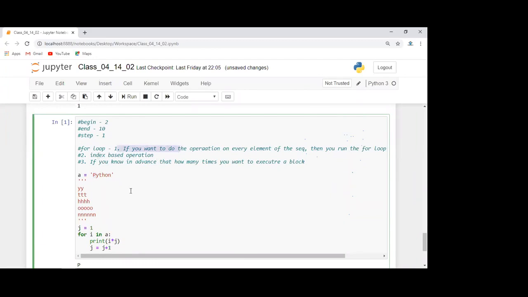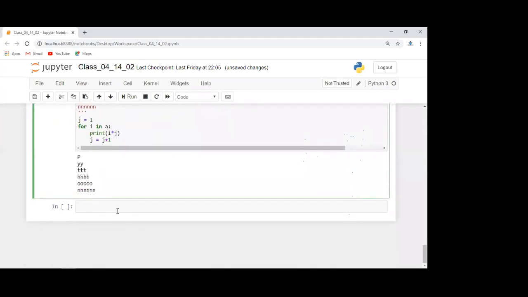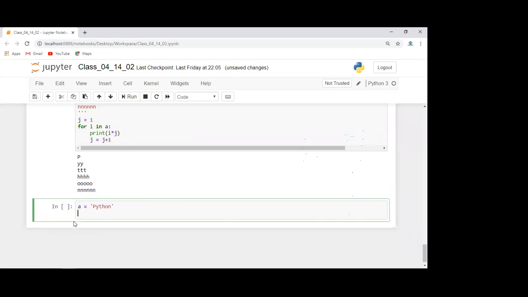Now come to the index based operation. When you want to do the index based operation, how can you use the for loop? For example, I want to do the same operation, the same thing I want to print, but I don't want to access every element directly. I want to access it using index. How can I do that? So I know index always starts from 0. I will take one string A is equal to Python.